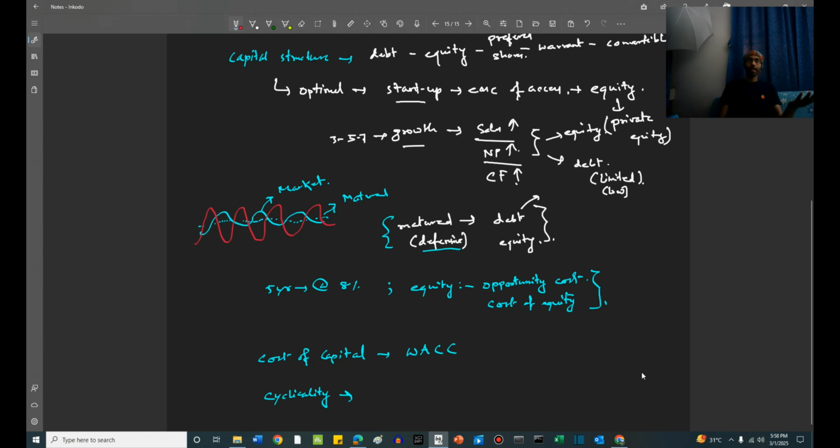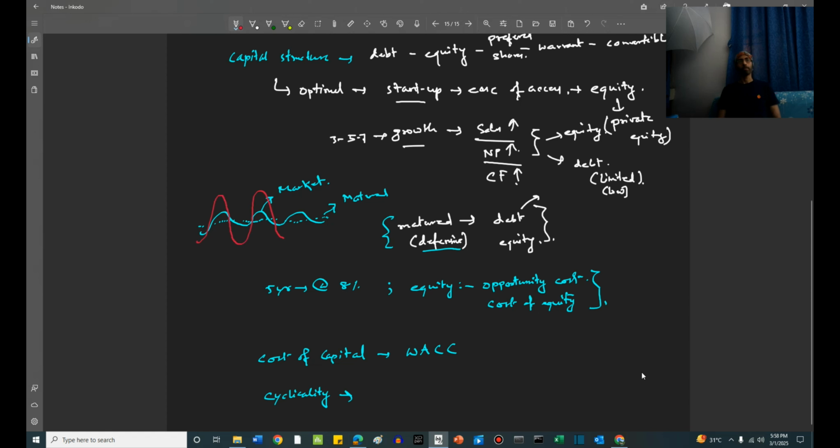It can be counter-cyclical also, or it may not match with the existing market cycles exactly, right? What I have mentioned here, it looks like I am mentioning counter-cyclical, but it is not necessarily so. It can be pro-cyclical also. Like when the market goes up, it also goes up. Only thing, it goes up more. When the market goes down, it goes down more. This is also the way it can happen, right? But it need not be so.